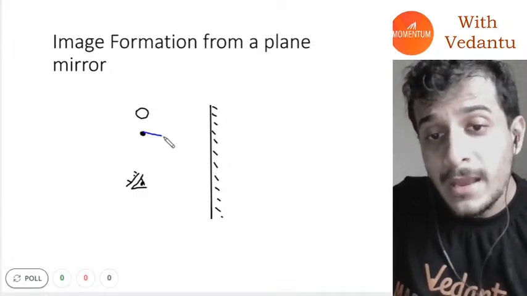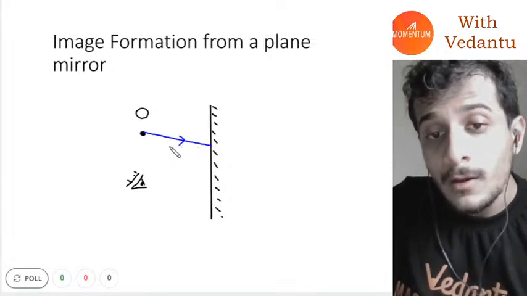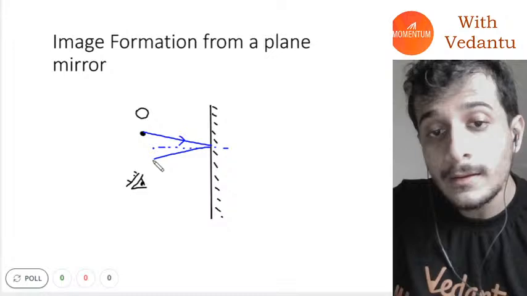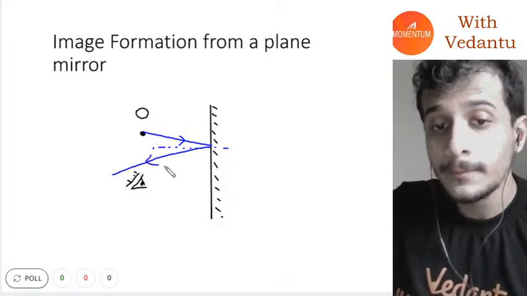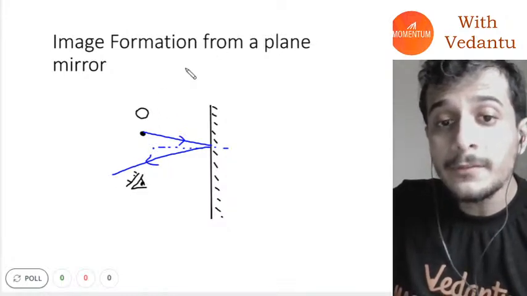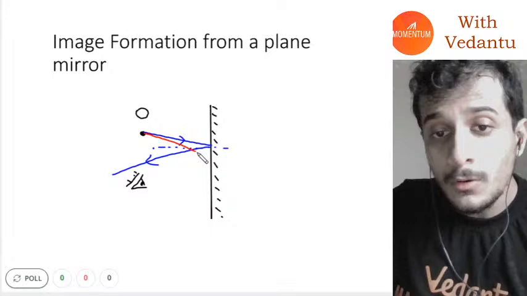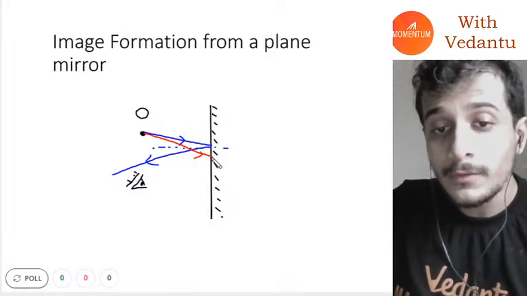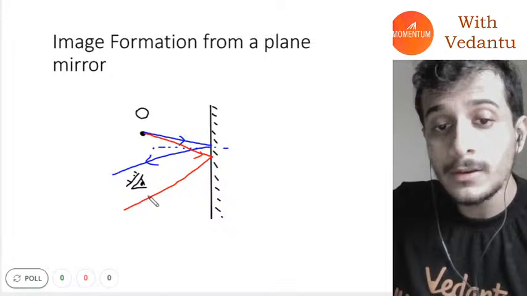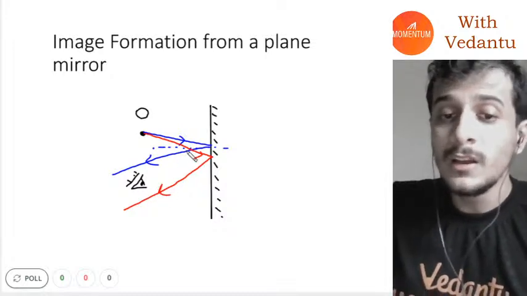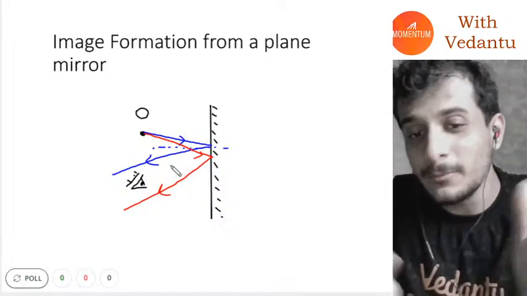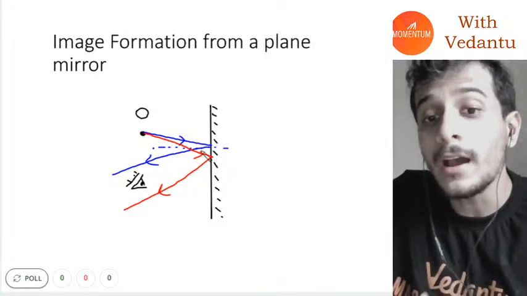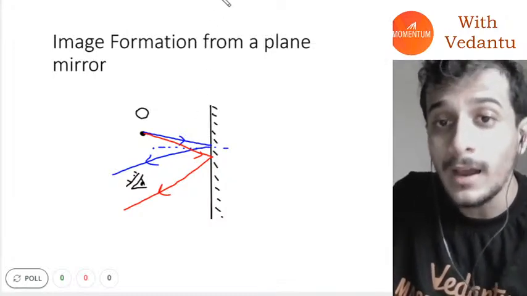If I make a light ray from here, I can apply the law of reflection. The light ray after reflection will go like this. If I make one more light ray here, I can apply the laws of reflection, and after reflection the light ray will go here. I made a very small eye, but if the eye was big enough, both these light rays would have fallen on the observer's eyes.